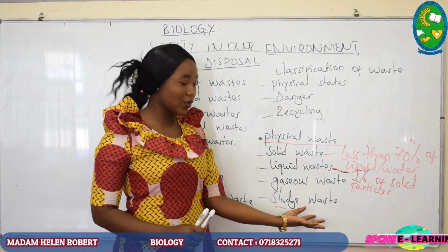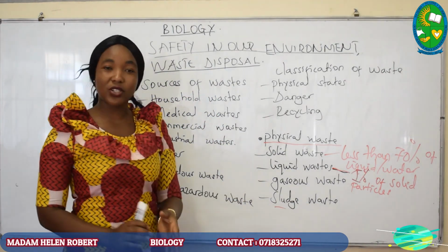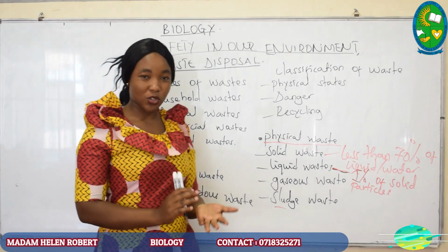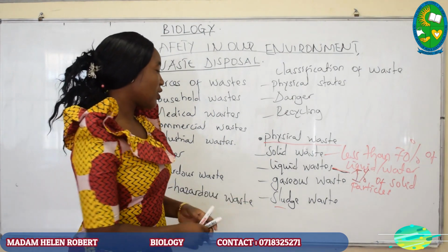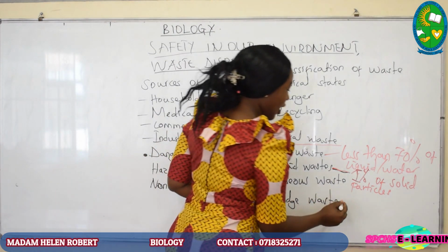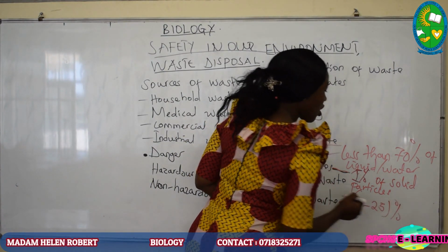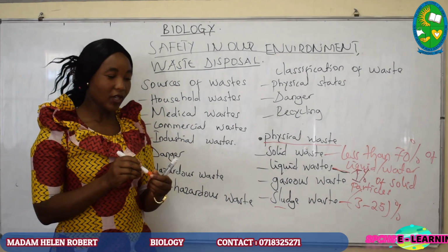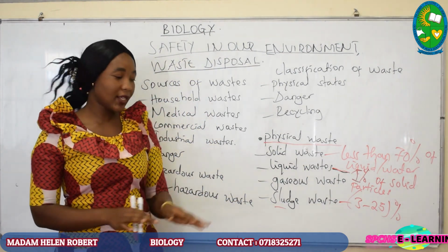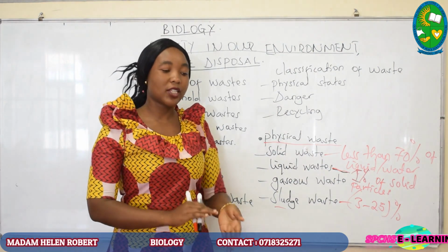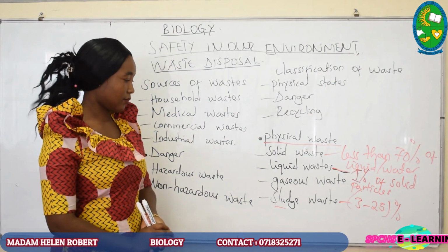Later, we are going to see sludge waste. Sludge waste is material containing an amount of solids and an amount of liquids together. It may contain about 3 to 25% of solids or of liquids. It may contain some amount of solids, and also some amount of water or dissolved materials.